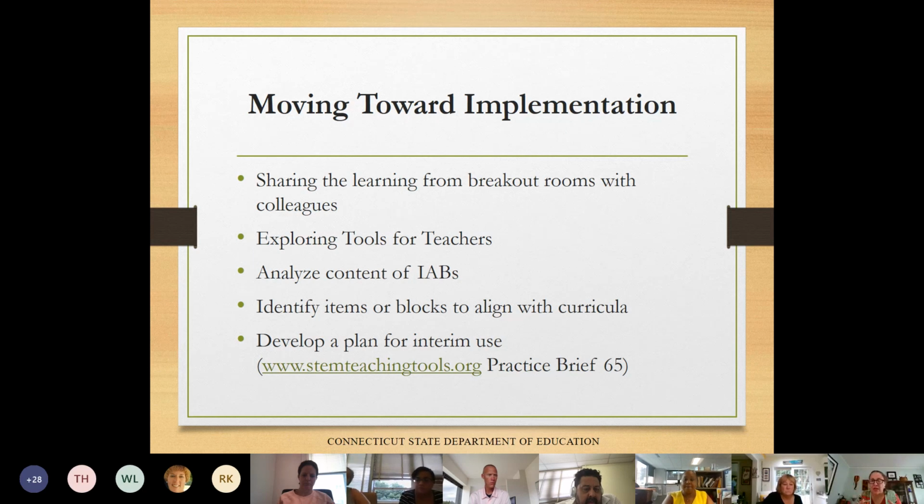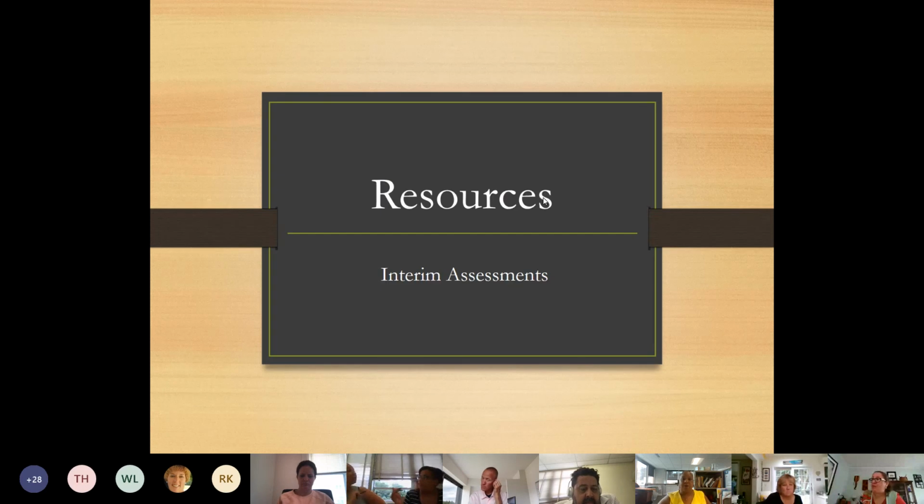Take some time to go through Tools for Teachers, valuable resources in there. If you haven't used the interims, you'll want to go into the assessment viewing application, take a look at what's there. Does it align to your curriculum? Are there blocks or items that you could use? And then you're going to want to develop a plan for interim use in this upcoming semester. And we've added resources.